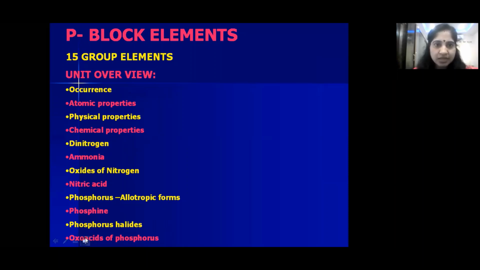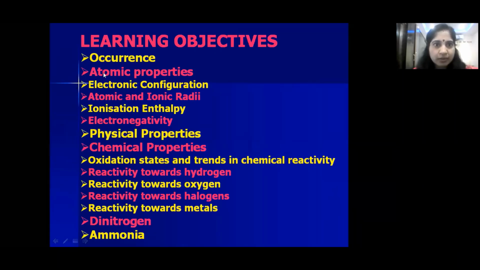Now in this session, we are going to cover occurrence and atomic properties, in that electronic configuration, atomic and ionic radii, ionization enthalpy and electronegativity. Next, physical properties and chemical properties, in that oxidation states, and reactivity towards hydrogen, oxygen, halogens, and metals.